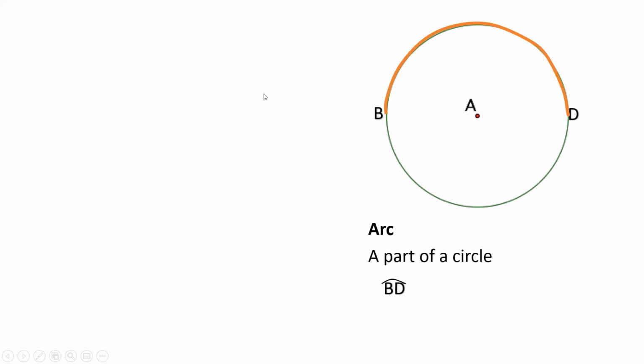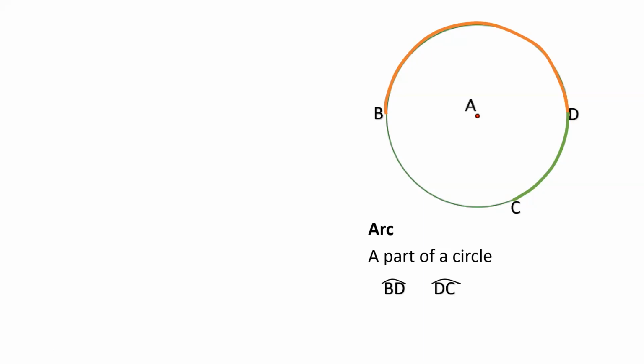And this is written as arc BD. Kung mapapansin nyo, meron po siyang line na curve sa taas. Okay? May line na curve sa taas. Okay. We also have arc DC or CD, and it will be written as arc DC.